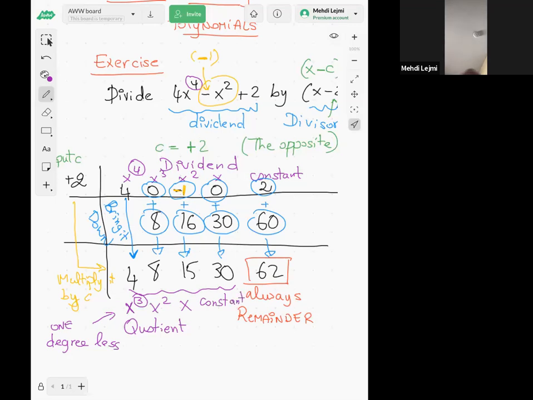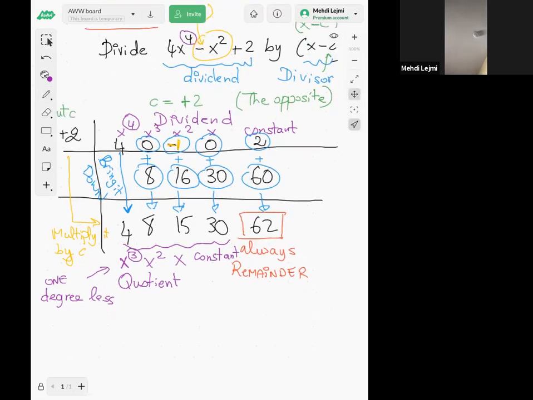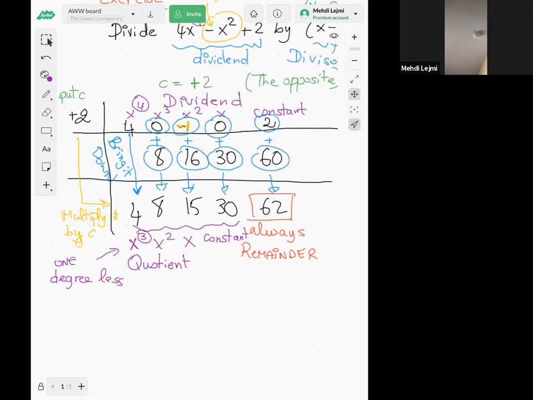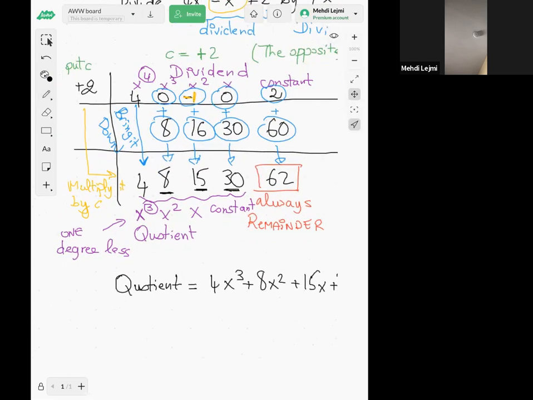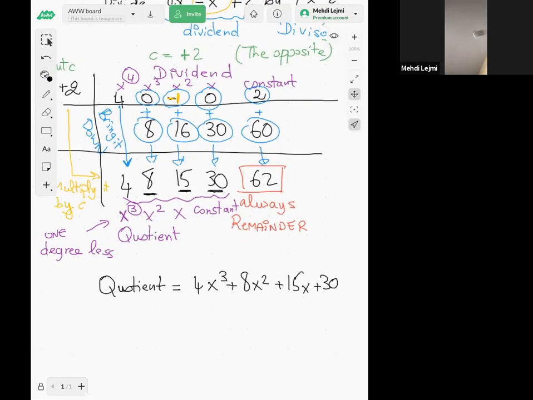So my quotient, the answer here, would be 4x cubed plus 8x squared plus 15x, and then the constant by itself, plus 30. That's my quotient. And of course, the remainder is 62.